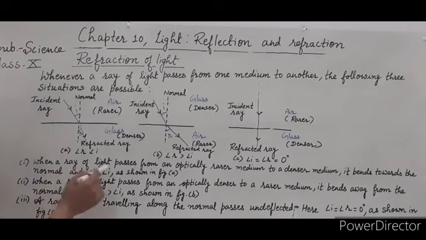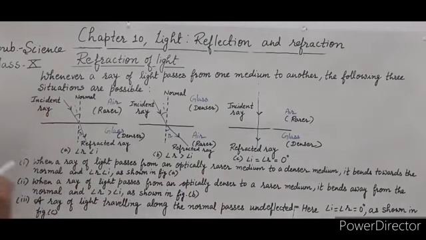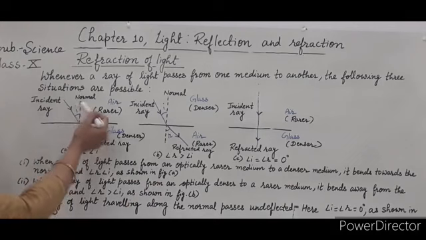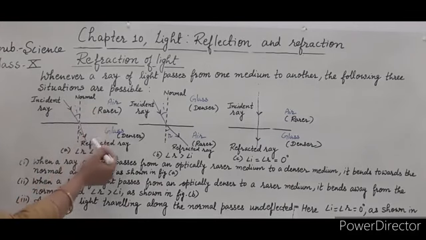So when a ray of light passes from an optically rarer medium to a denser medium, it bends towards the normal, and angle R is less than angle I in that condition, as shown in figure A. In this figure, this is the incident ray. From the air it enters into the glass.